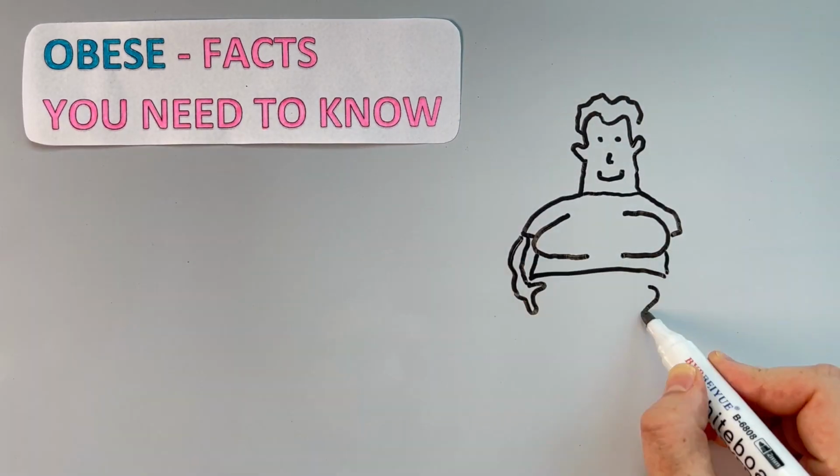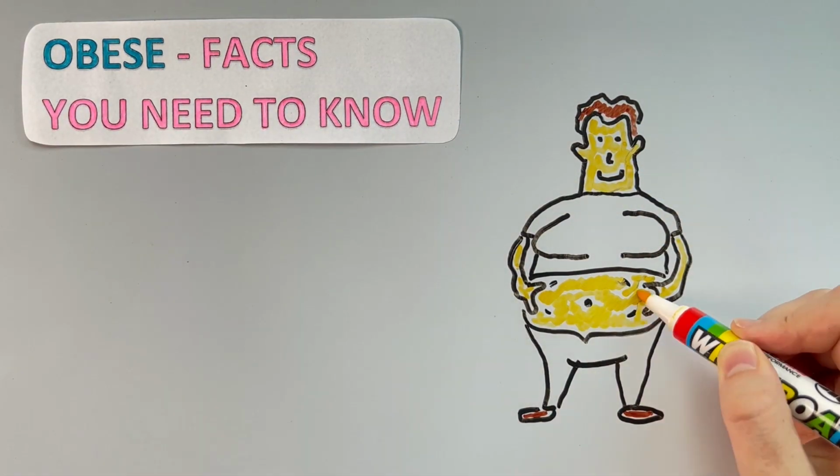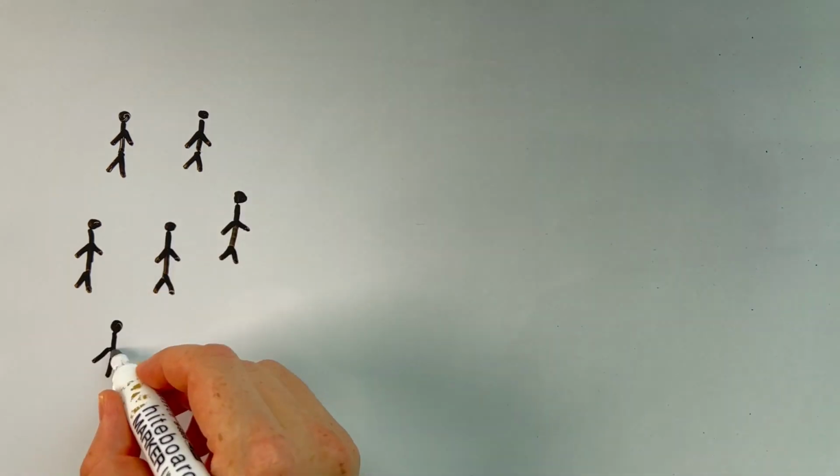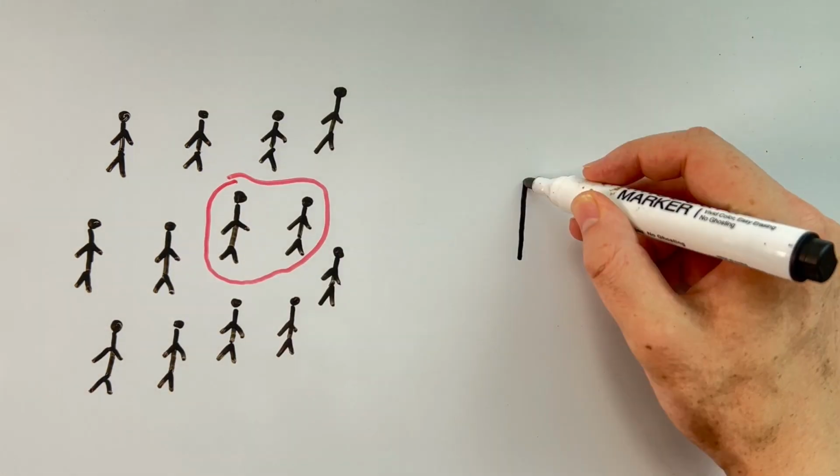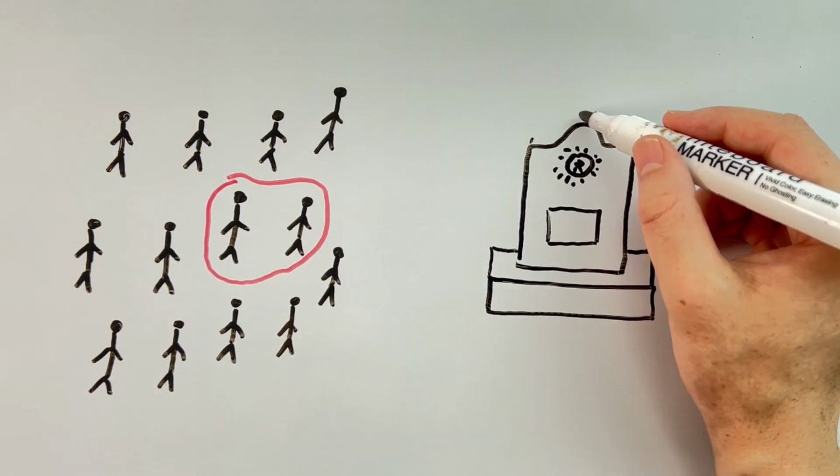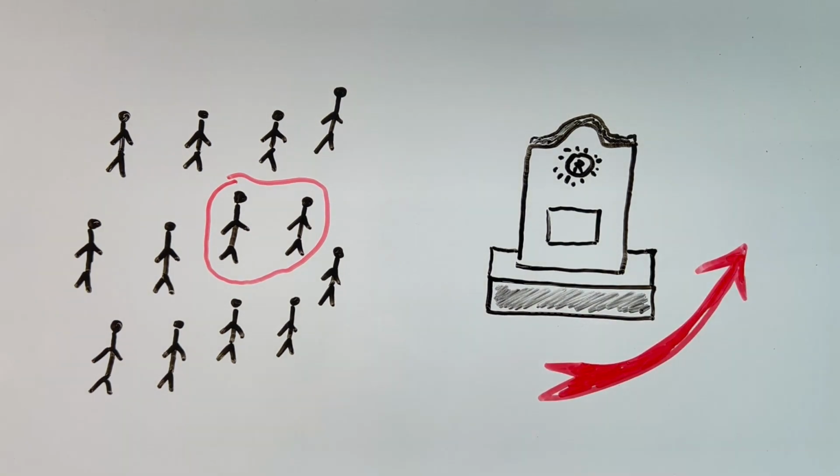Obesity is defined as an abnormal and excessive accumulation of body fat. It is a civilization disease that affects about 15% of adults worldwide and is associated with many comorbidities and significantly increased mortality.